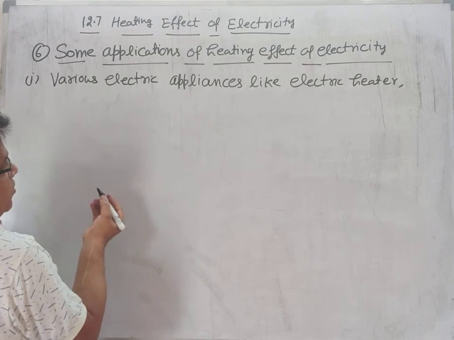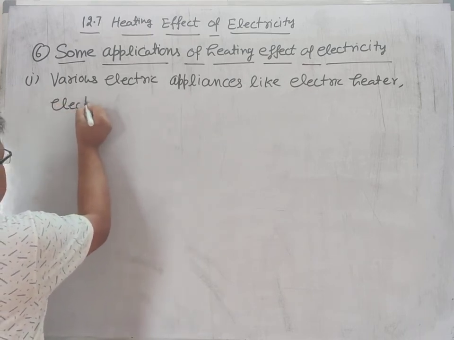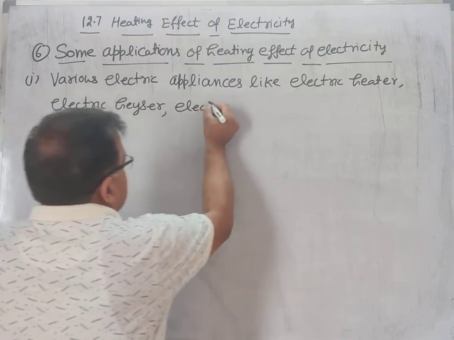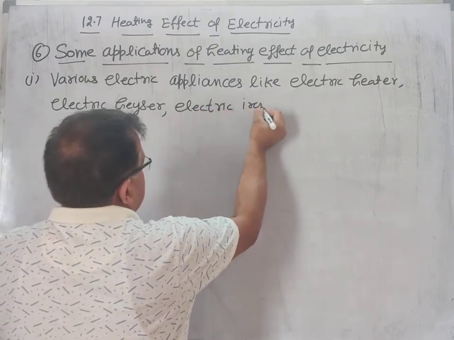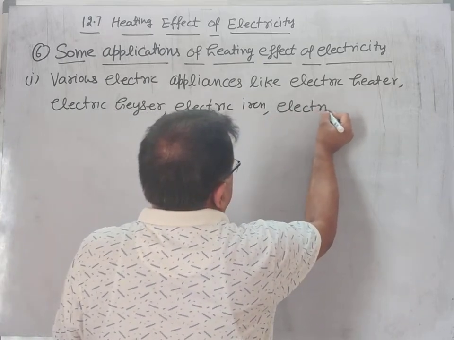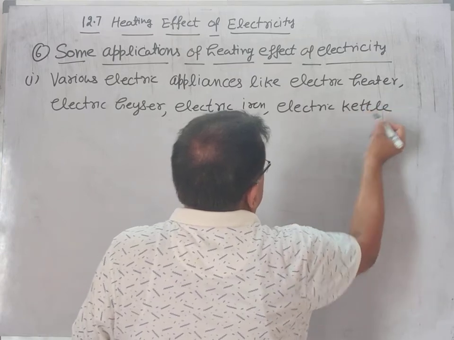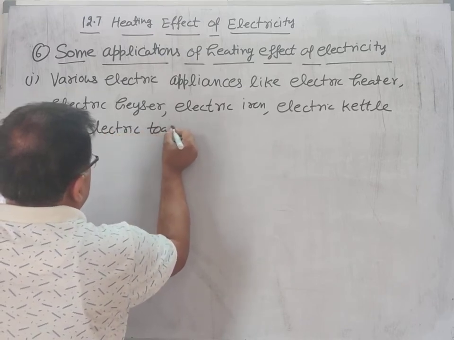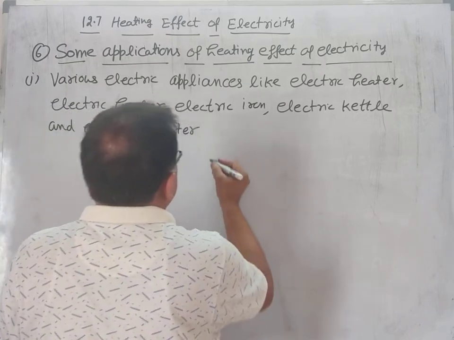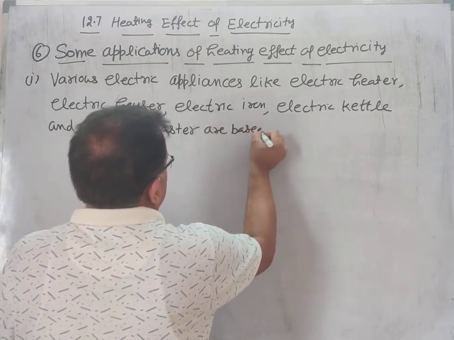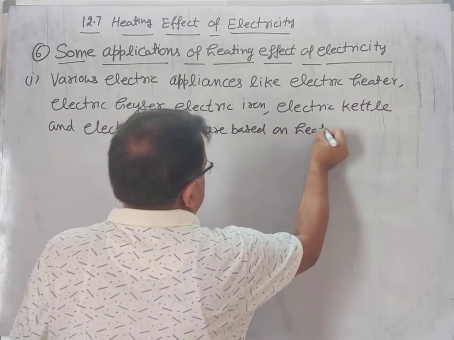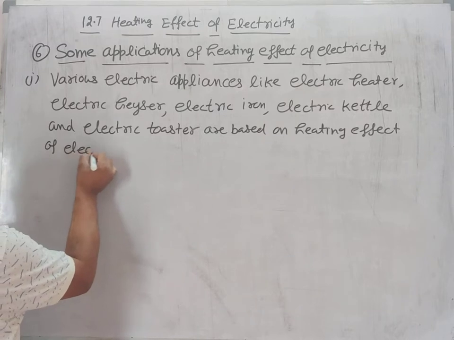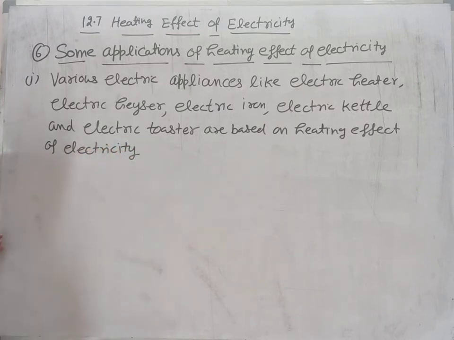Various electric appliances or devices like electric heater, electric geyser, electric iron, electric kettle and electric toaster are based on heating effect of electricity or Joule's law of heating.